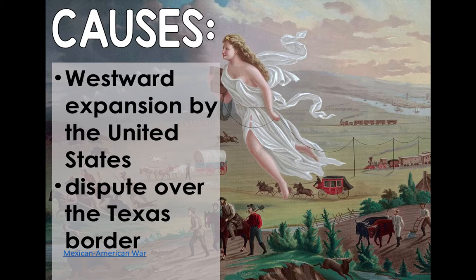The big piece here that we have to understand on how this started was a dispute over the Texas border. Mexico believing that a river a little further north than the Rio Grande called the Nueces River was the border, whereas the United States and Texas believed that the border was at the Rio Grande. That kind of created the conditions for a skirmish, and American soldiers ended up dying, and that was what James K. Polk needed in order to convince the United States Congress to declare war on Mexico.